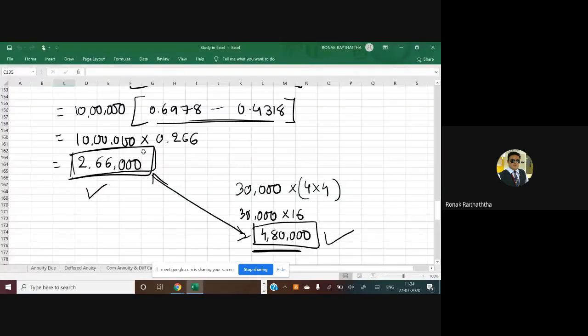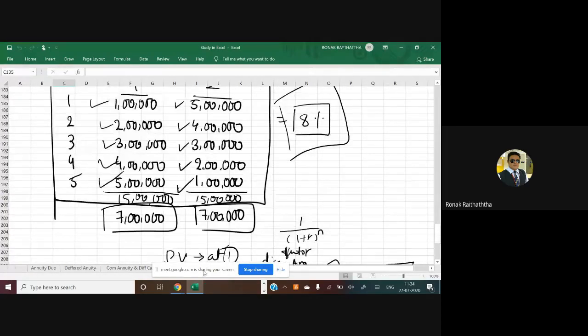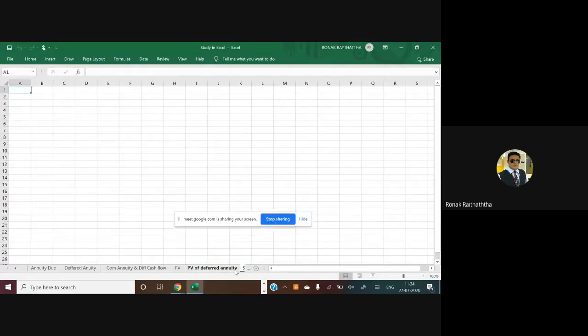Okay, so let's start with the FP. I'm not going to discuss the formulas again. Do not worry. I'm just going to discuss the application of various formulas into various circumstances.